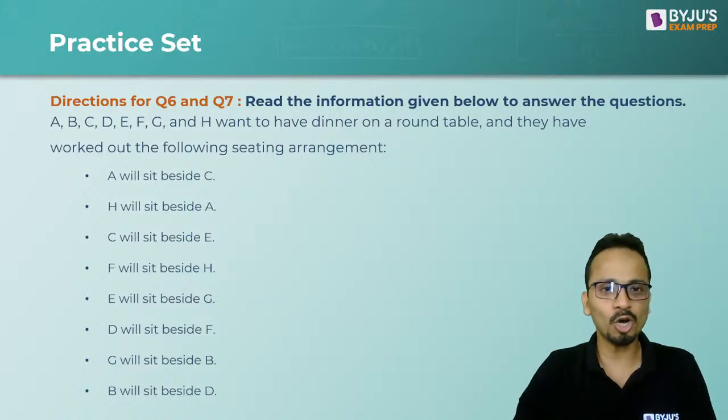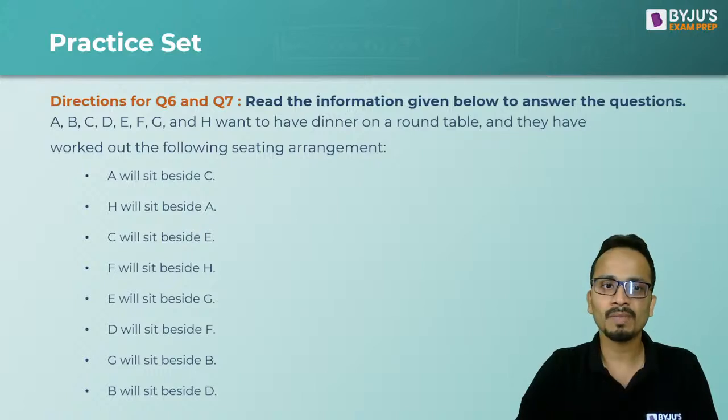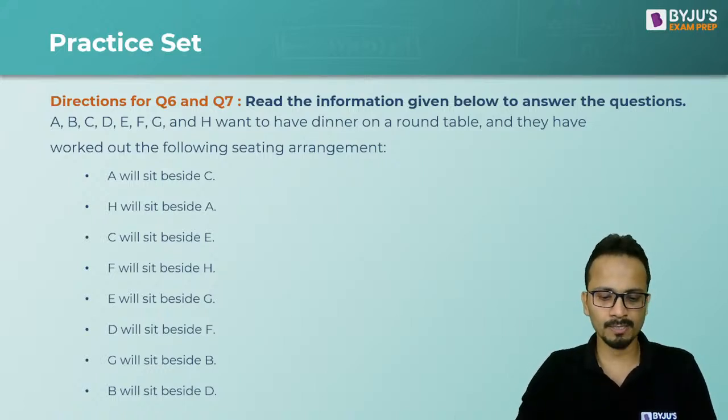Now please focus on the given set. Now this is a circular arrangement. A, B, C, D, E, F, G, H are sitting around a table to have dinner, and 8 conditions are given.